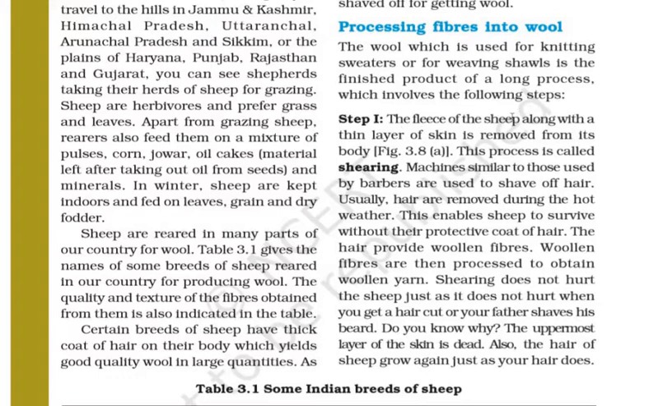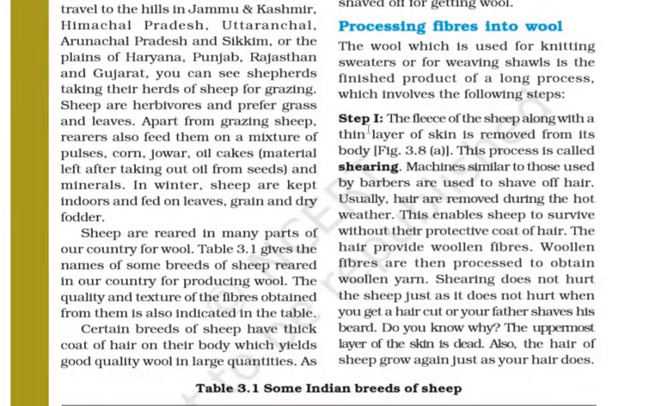Step 1: the fleece of the sheep along with a thin layer of skin is removed from its body. So the fleece is actually shaved off, and along with the fleece, a thin layer of the skin is also removed from its body. This process is called shearing. So shearing is the taking out of fleece from the sheep's body.